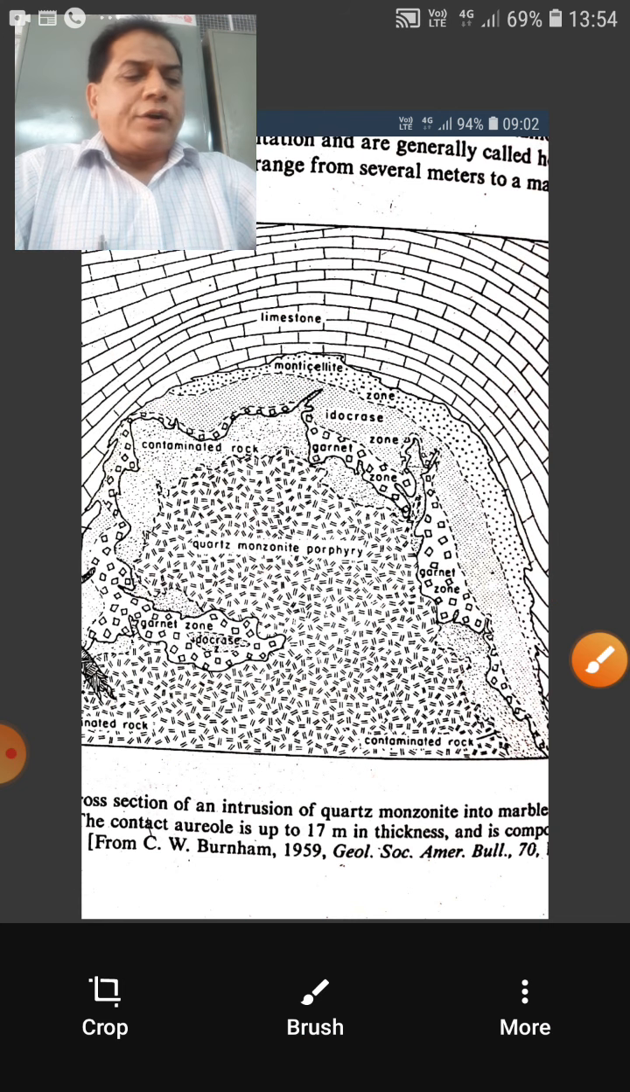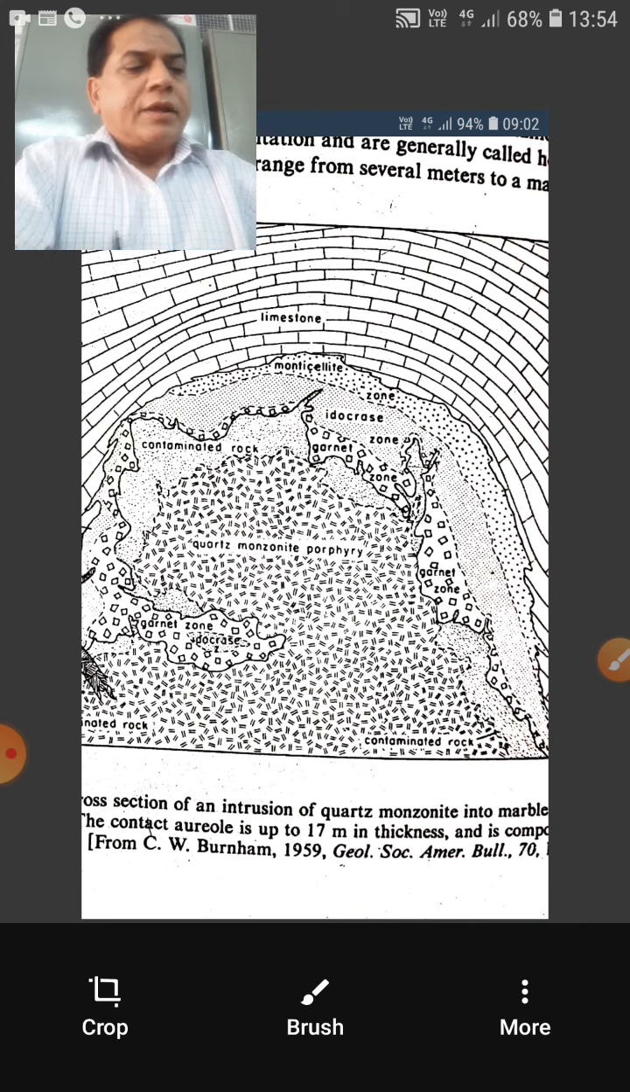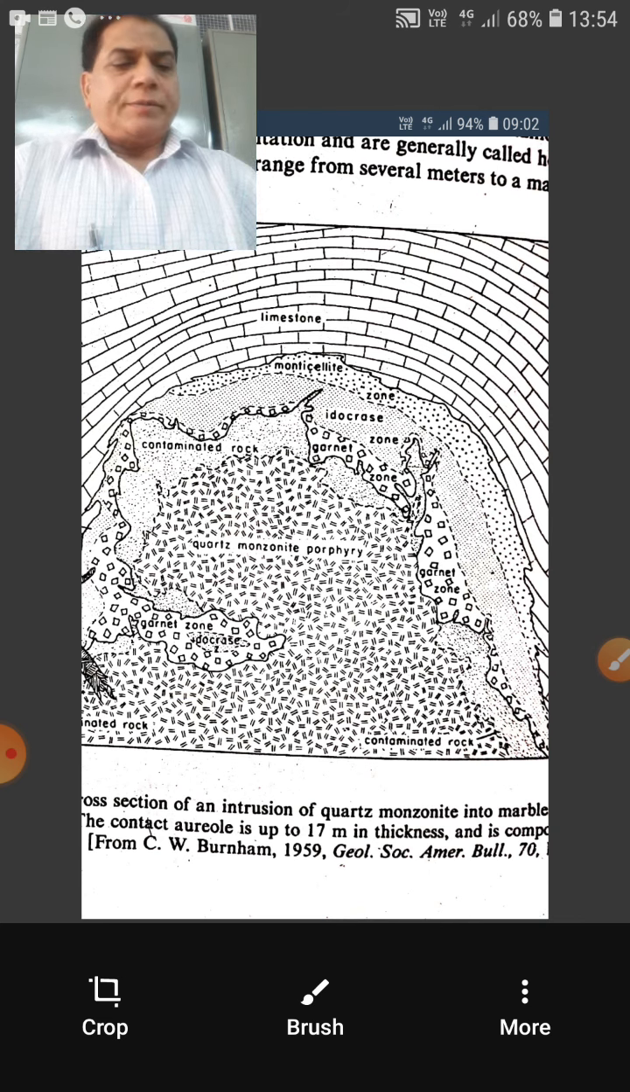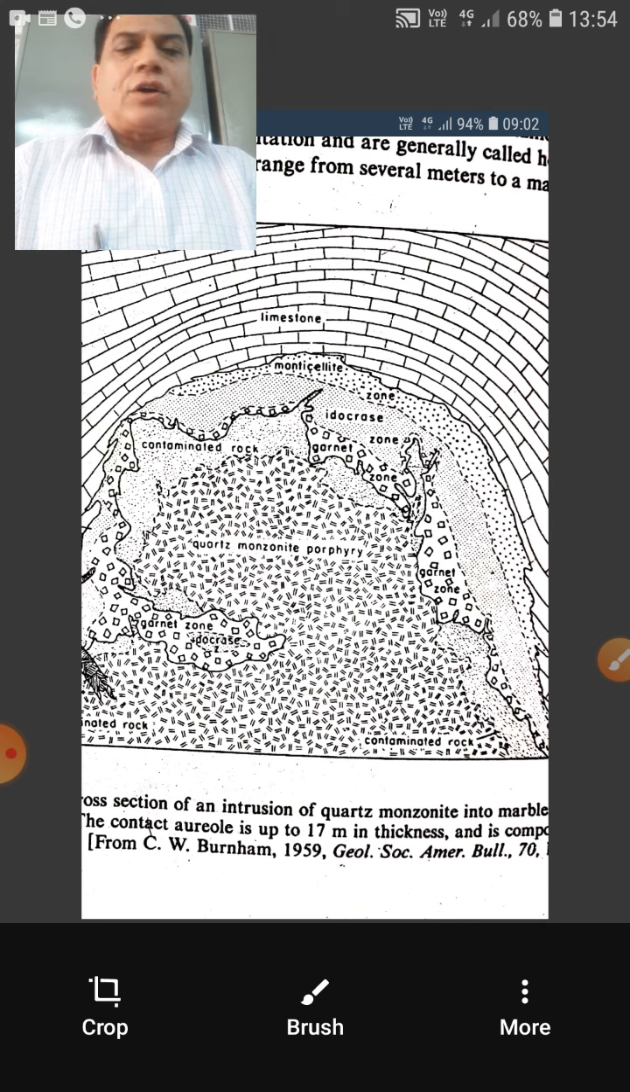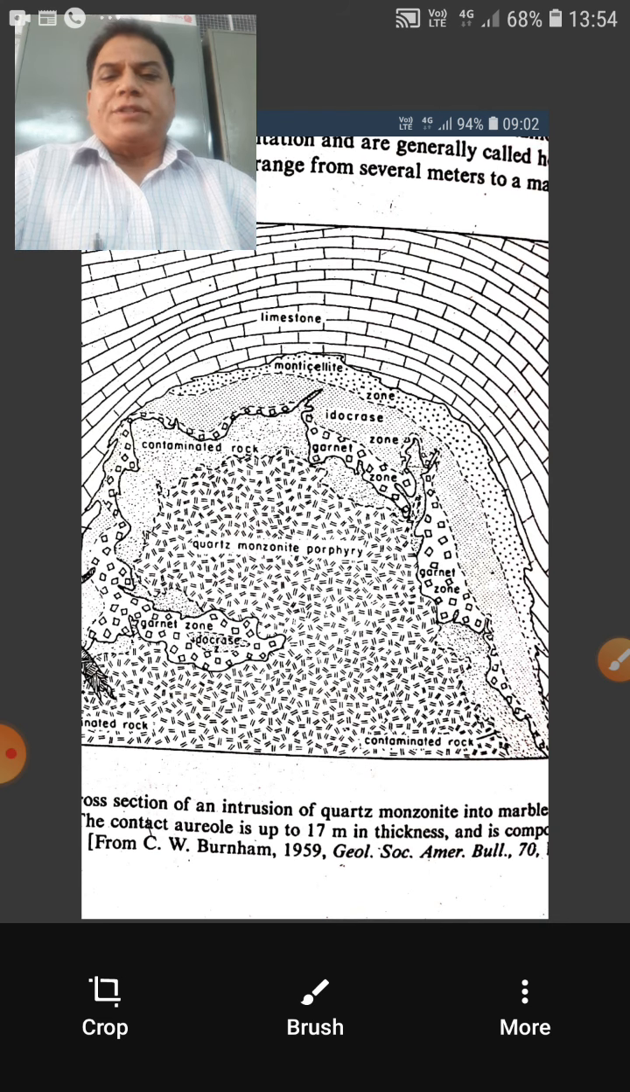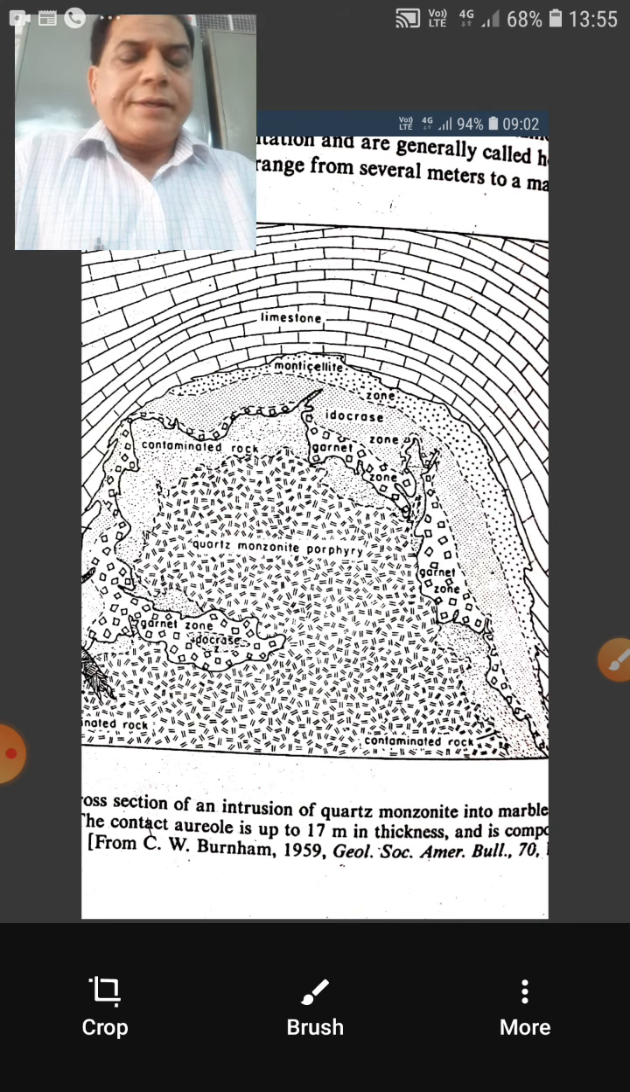Now this contact aureole occurs in country rock directly adjacent to igneous intrusion. The metamorphic rocks that are produced lack preferred orientation and are generally called hornfels. The maximum width of the contact zone may range from several meters to a maximum of a few kilometers. The width of the zone is mainly a function of the thickness of the intrusion, that means the size of the intrusion.